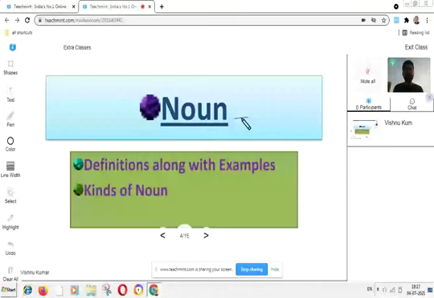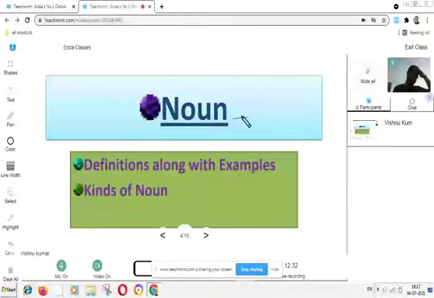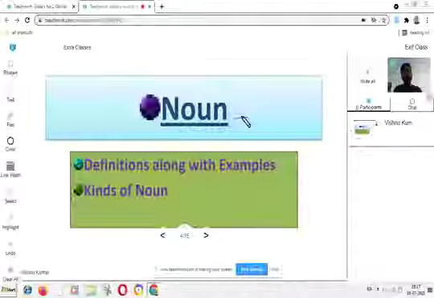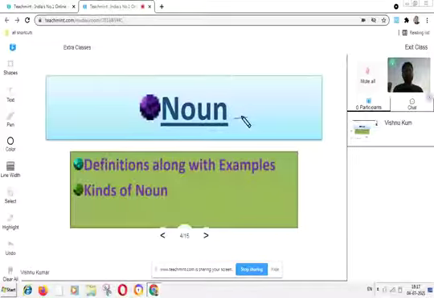We can also say that the naming words are called noun. All right, the naming words are called noun, means all the words which are used as names are called noun.